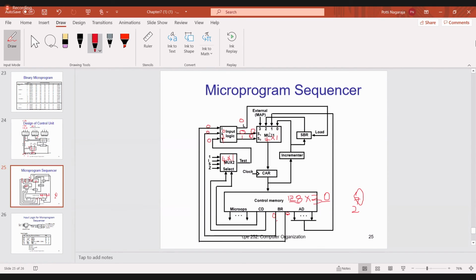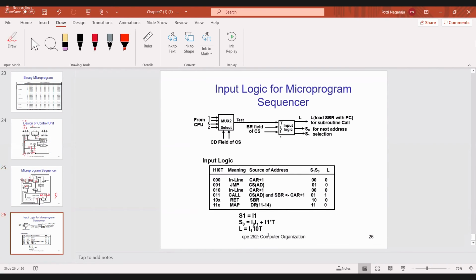So 0, 0 means 0th line will be selected. So CAR register contains the previous address that will be incremented by 1 and given as input to the 0th input, and that will be transferred to the CAR register. Is it okay? Yes, sir. Next condition, one more condition we'll see.